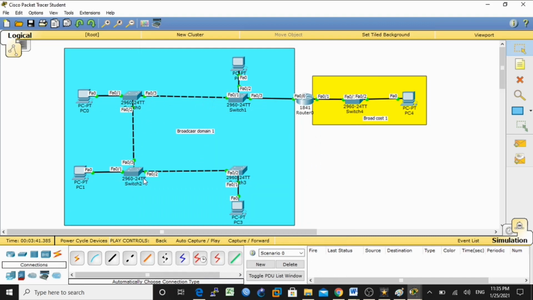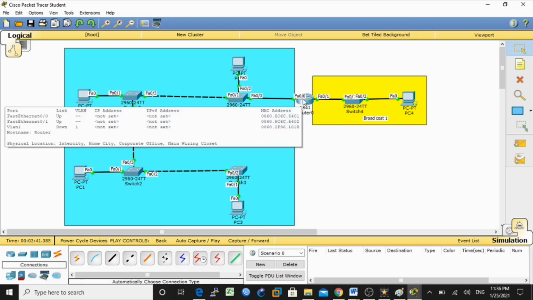When this switch receives the frame, it will also broadcast the frame to all its connected ports. What will happen when the frame is received here? The router will not allow the broadcast to propagate from one side to another, because the router breaks down the broadcast domain. Each port on the router has a separate broadcast domain.